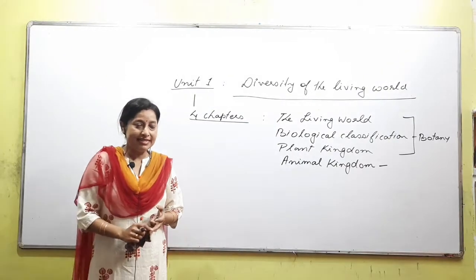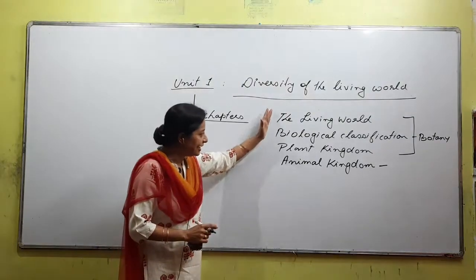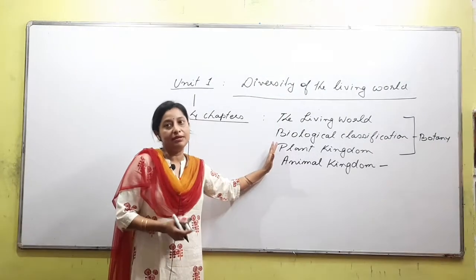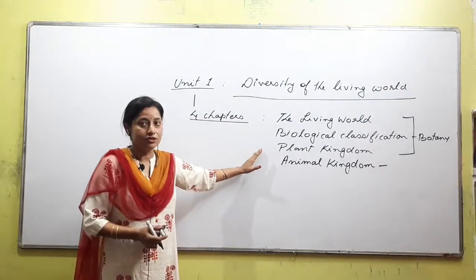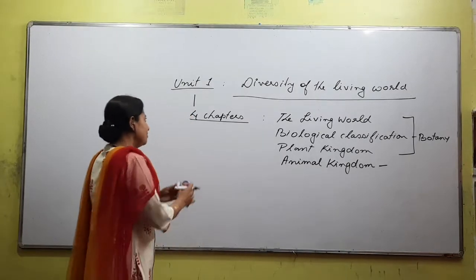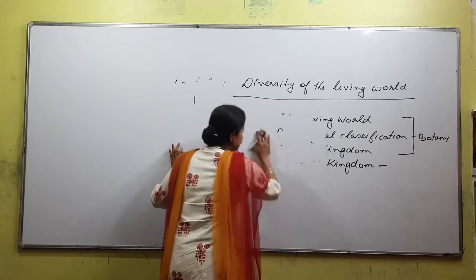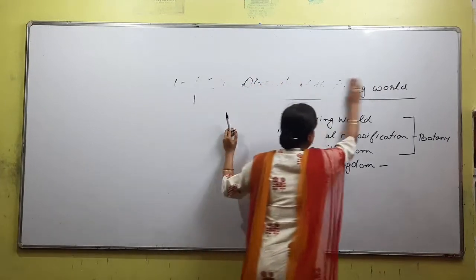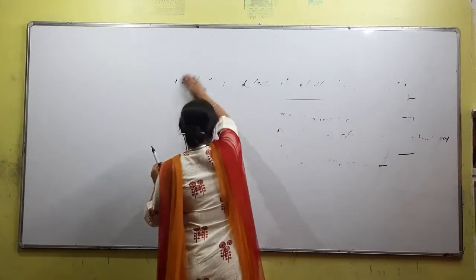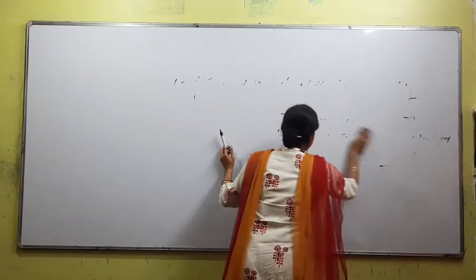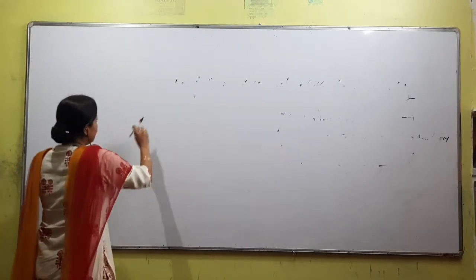So it is easy, but from the entrance point of view a lot of questions come from this part, around 17 questions at times, there is a record. So no chapter is less important. Living world is also important but it's supposed to be easy. Let's understand. We'll come to the first chapter, that is the living world. In the living world we will see what the lesson contents are, right? Is the voice clear? Did you hear? Okay.